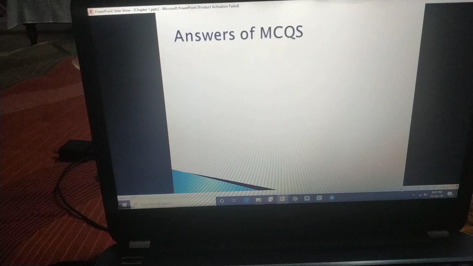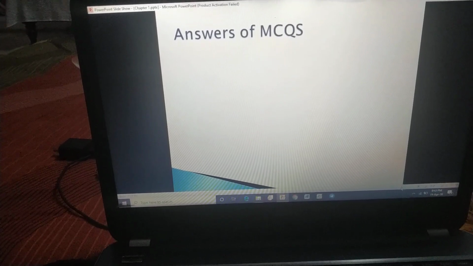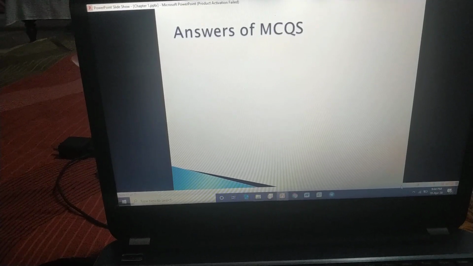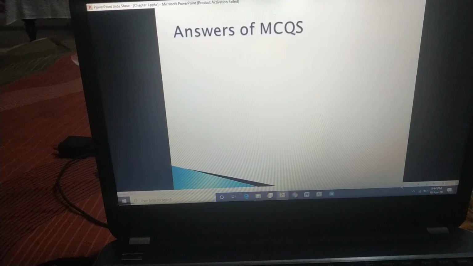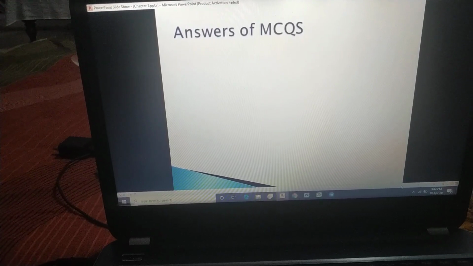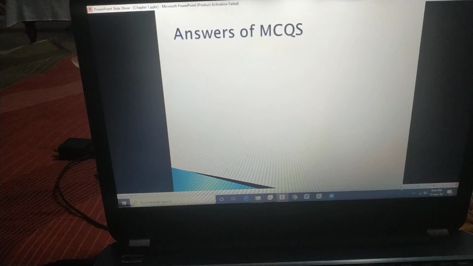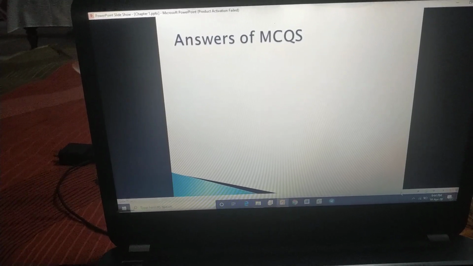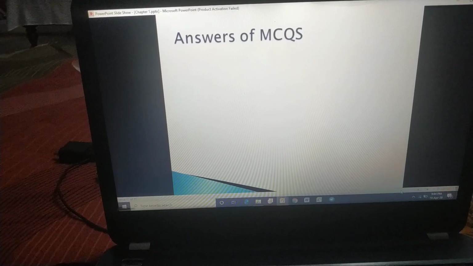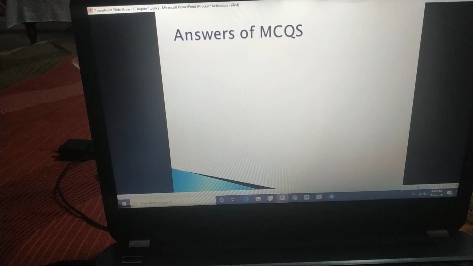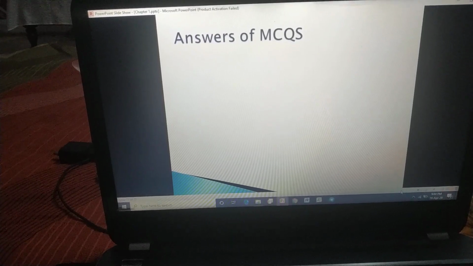Yes, the first question is: a thin section of a specimen is taken for viewing it through a microscope. Why are we taking the thin section? Beta, so that the image will get clear. Otherwise we will be unable to see the image, because light will not transfer from one side to the other. And if the material is thicker, then what will happen? Light which is falling on the lower side of the slide will not transfer to the next side, and it means the material will become opaque, and we are unable to view the object clearly.